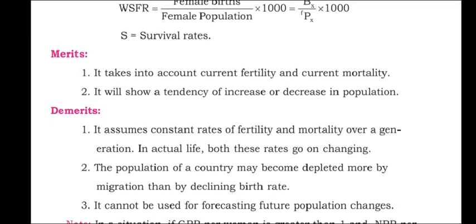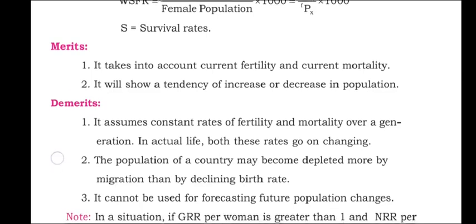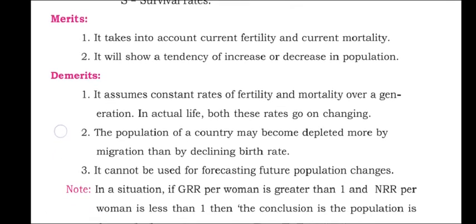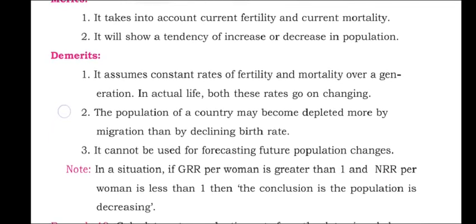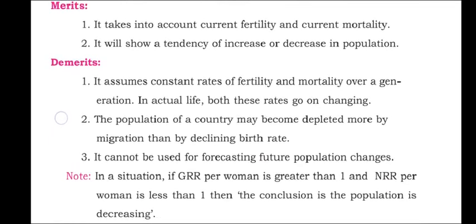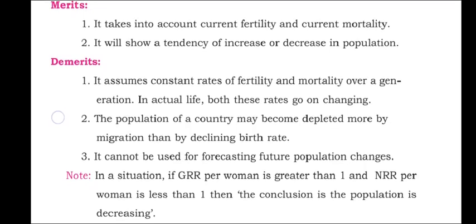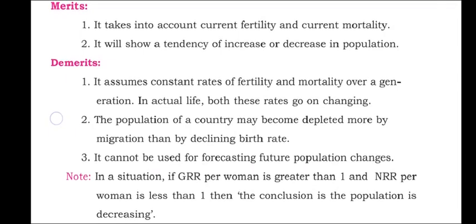And now, merits and demerits. What are the merits of NRR? The first merit is that it takes into account current fertility and current mortality. So it considers the death rate also, and the fertility rate, that is the living rate, and it will show a tendency of increase or decrease in population. So NRR tells us whether the population will increase or decrease in future in the given location.